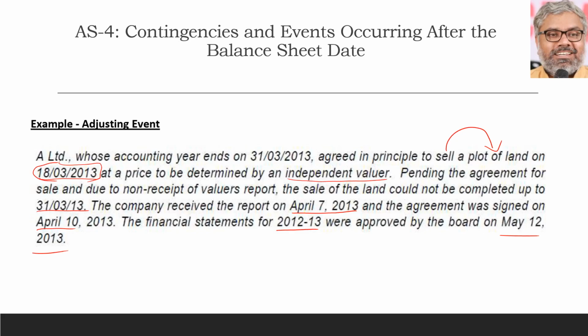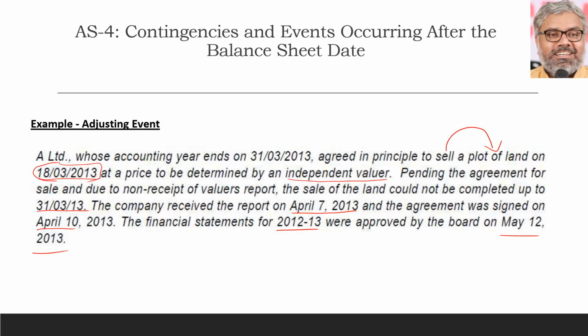But in principle, the company had already agreed to sell that land. Which means the condition related to this event already existed on the balance sheet date. The report of the independent valuer is only providing further evidence to the same condition that already existed on the balance sheet date. That amount we came to know after the balance sheet date.